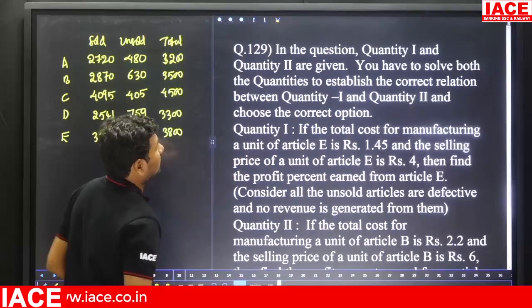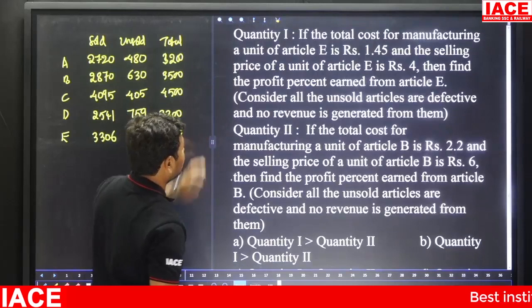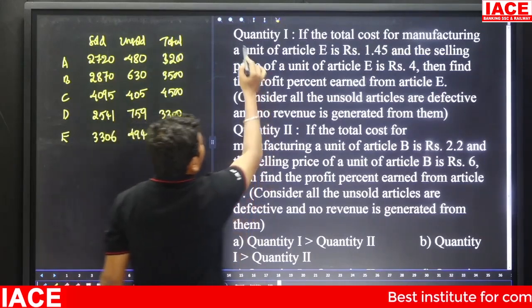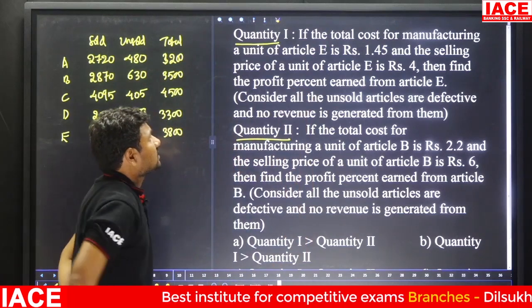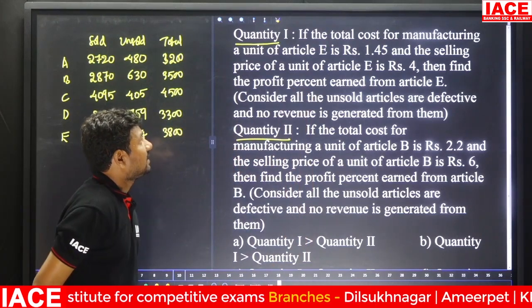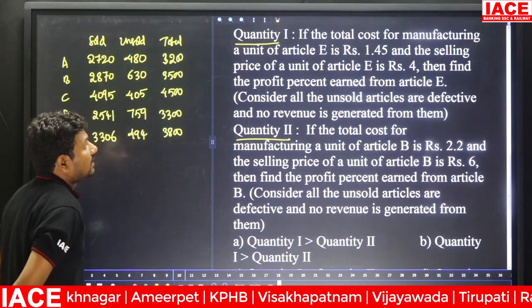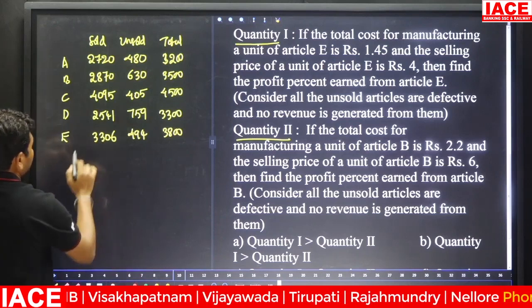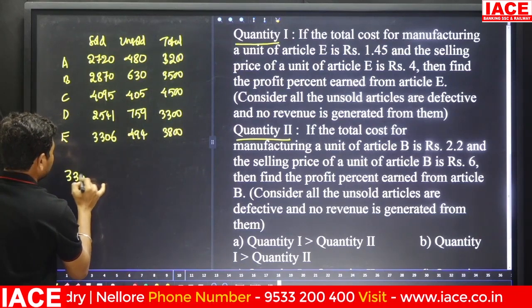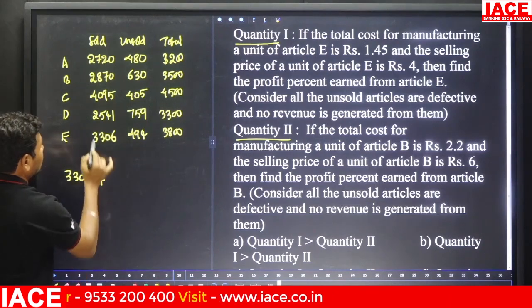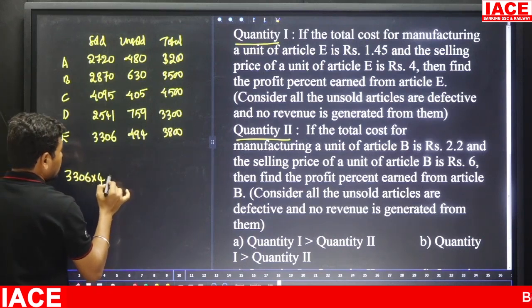Next, here again they are asking for quantity 1 and quantity 2 based. Here is quantity 1 and next quantity 2. If the total cost for manufacturing a unit of article E is 1.45 and the selling price of a unit of article E is 4 rupees. Look at E. E value is selling the articles, 3306 into 4 rupees. 3306 sold articles, each article is sold for 4 rupees.